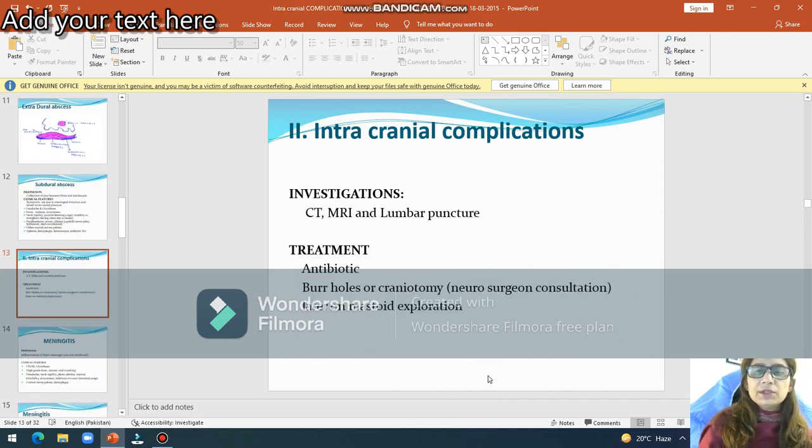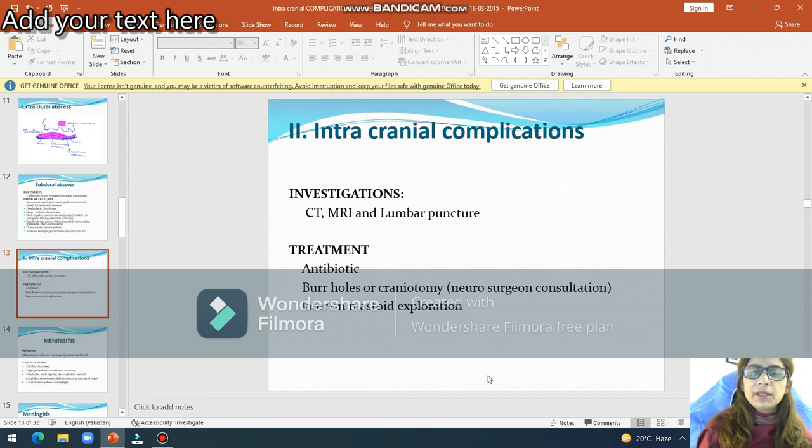So investigations are the same. You will examine the ear under microscope. You will send pus for culture and sensitivity. Then CT, MRI, and lumbar puncture are done. Lumbar puncture will show increased protein and low sugar level.